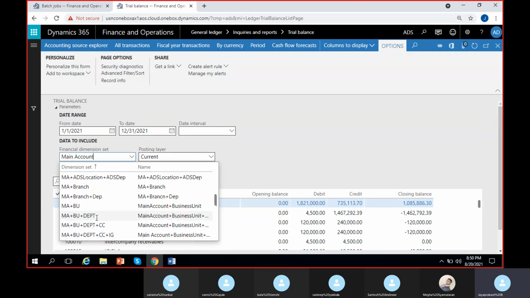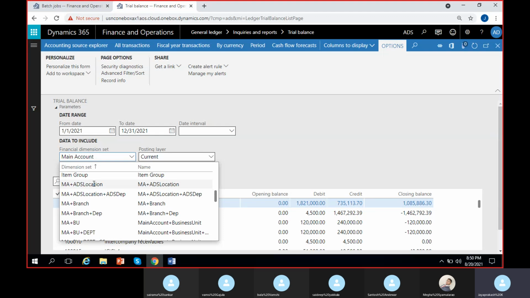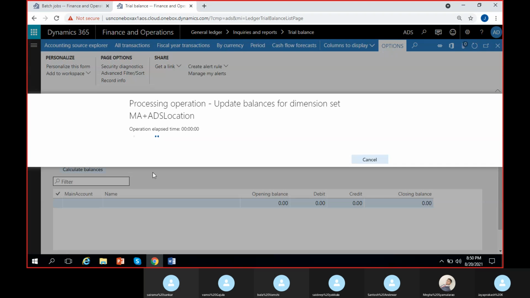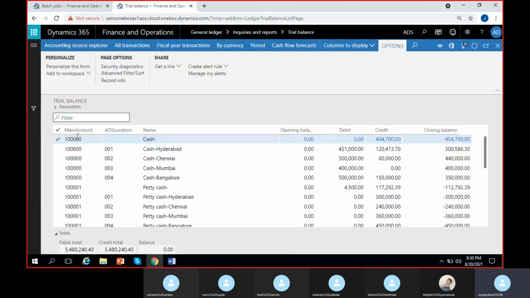Go check it. Main account plus ADS. Here we have main account plus ADS location, and location plus ADS department. So this one is main account plus ADS location. I'm selecting this and I'll just click on calculate balances. Once I click on calculate balances, I can see main account plus dimension here in the line.